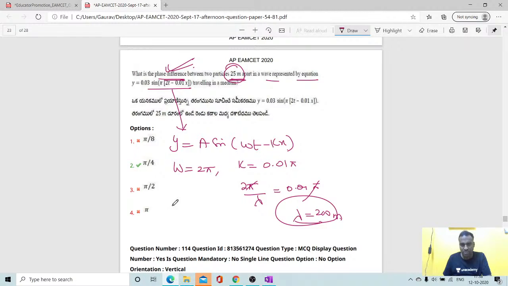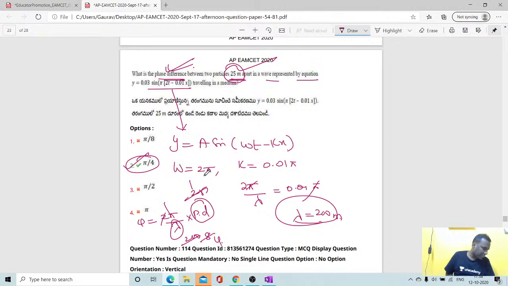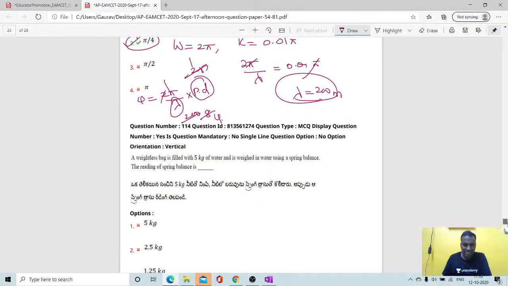Then what do you have to find, students? Phase difference. You know that phase difference is equal to 2 pi by lambda into path difference. What is the path difference given, students? 25. And the lambda value is 200. 25 ones are 25, 25 eights are 200. So 2 ones are 2, 2 fours are 8. So finally you will get the answer as pi by 4, the perfect answer. Is it tough? No, it's not tough here. If you know the concept, definitely it is very easy.